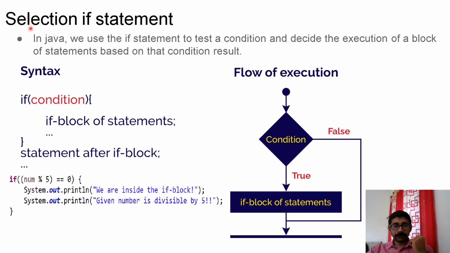The simplest one, the if statement. Based on a condition, you will decide whether the block has to be executed or not. That's all. In Java, we use the if statement to test a condition and decide the execution of a block of statements based on the condition result. The syntax is: if, one condition expression will be given. This expression has to be evaluated to true or false. If the condition is evaluated to true, then the block will be executed. Else the control will come to the statement which is after the if statement.